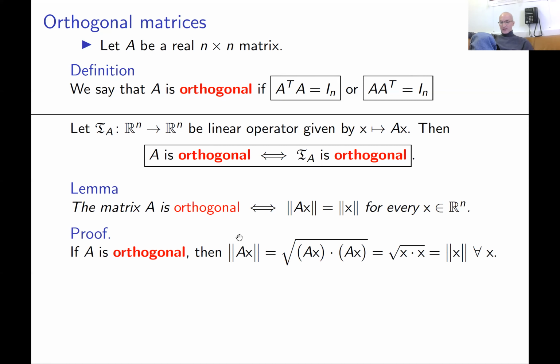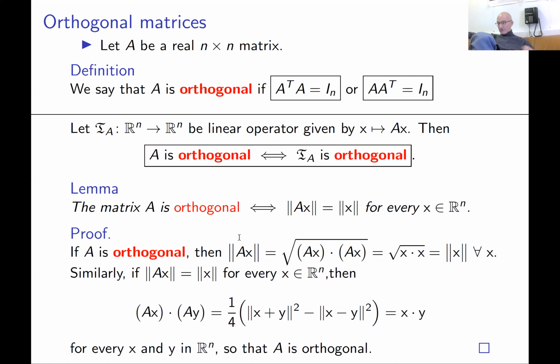To prove the opposite direction, we have to use the same trick as before. We assume that the length of vector AX is the same as the length of vector X for every, this is a crucial point, for every vector X in n-dimensional space.